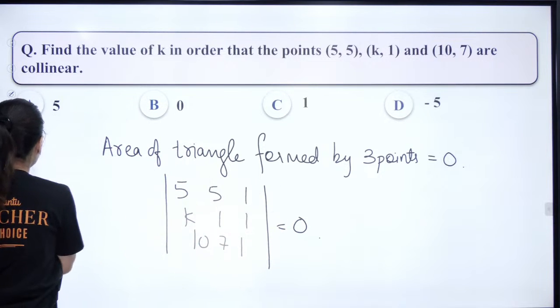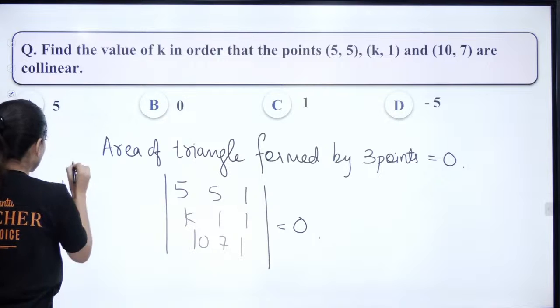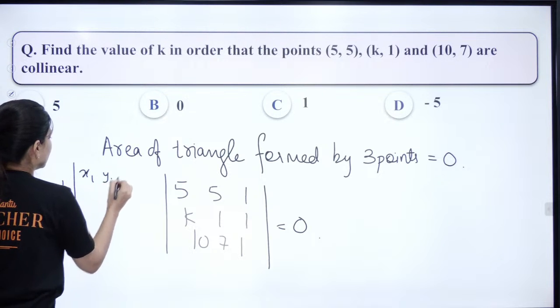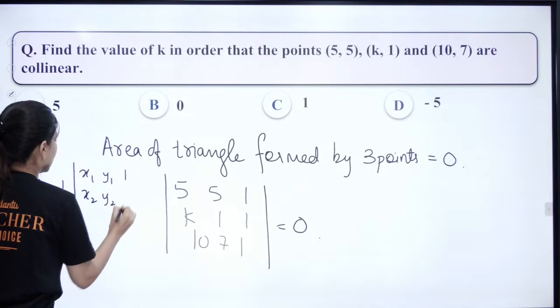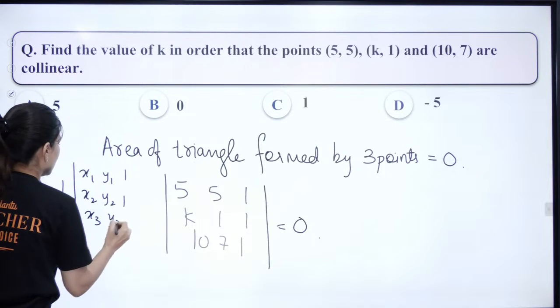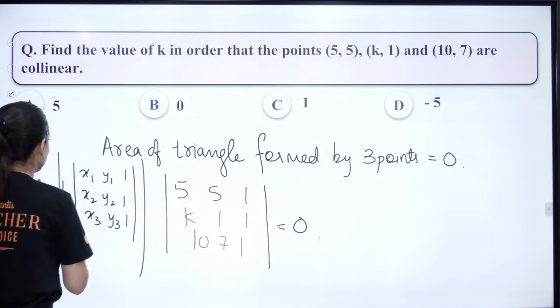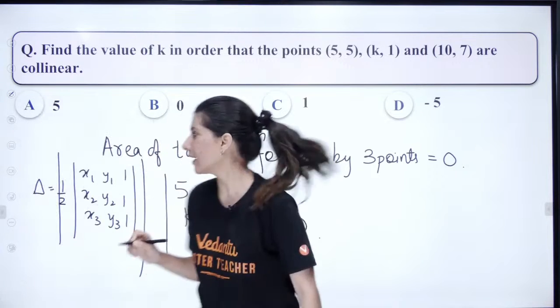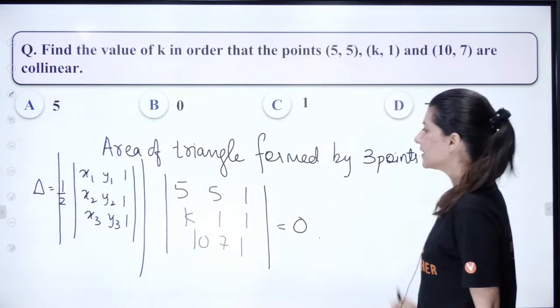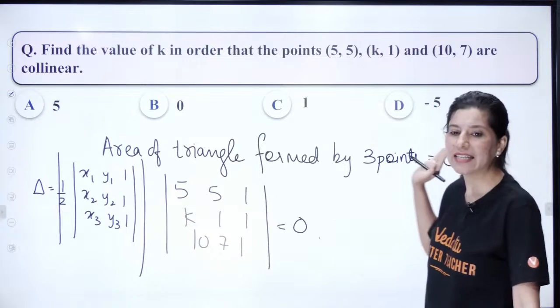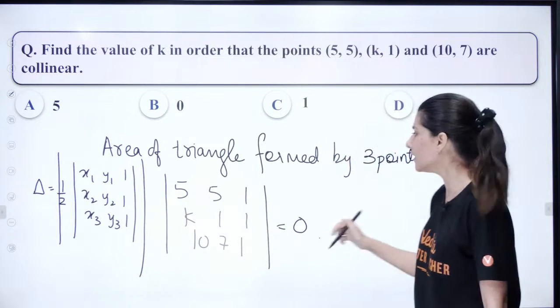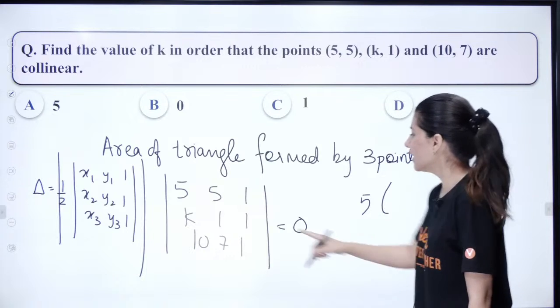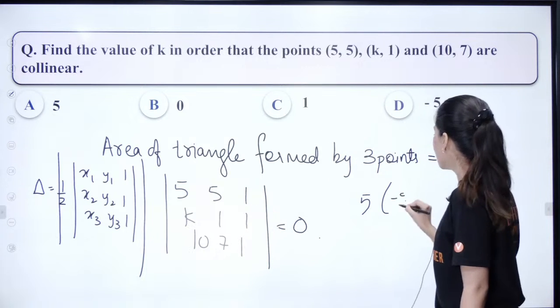So over here we know the determinant delta is equal to half, and we have x1, y1, 1, x2, y2, 1, x3, y3, 1, and the modulus of this will give you the area, right? So this is the formula and this is the application part. Now just right away expand this. So 5 times 1 minus 7, so that is minus 2.